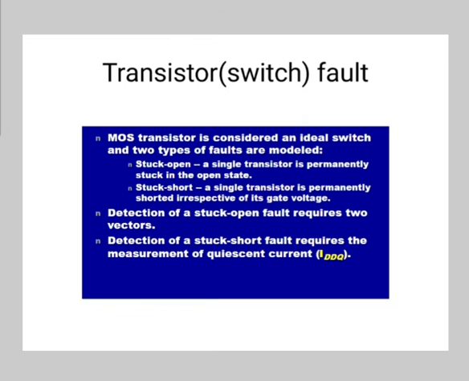Deterministic procedures for test generation of combinational circuits are available, such as the D algorithm, PODEM, that is path oriented decision making, and fan out oriented test generation. The D algorithm uses a recursive search procedure, advancing one gate at a time and backtracking if necessary until all the faults are detected. This algorithm requires a large amount of computer time. To overcome this drawback, many improved algorithms have been developed, such as path oriented decision making and fan out oriented test generation.